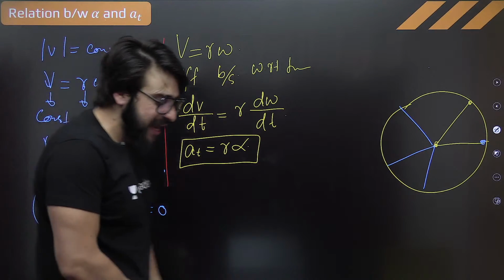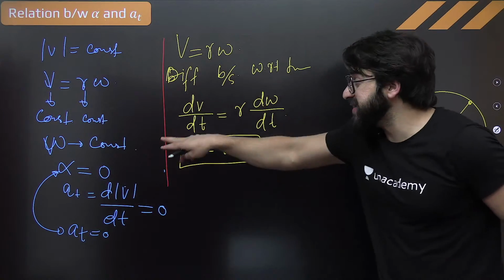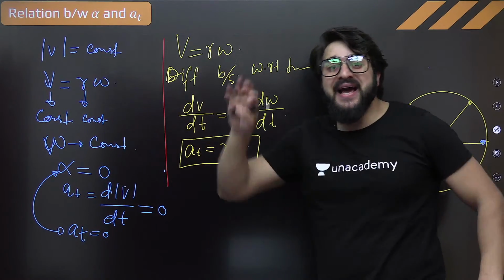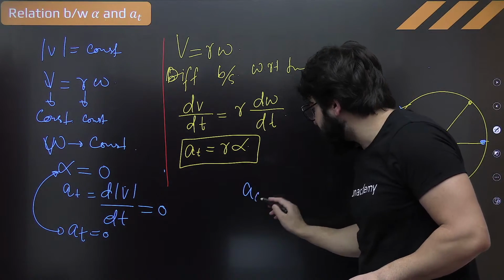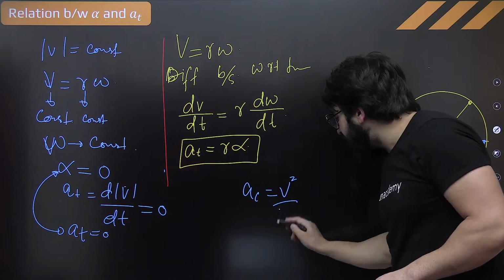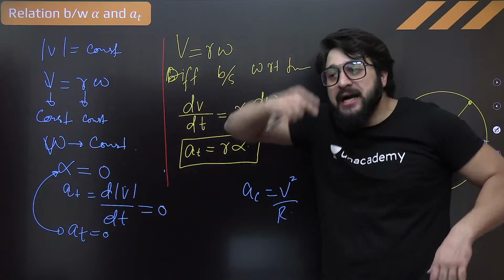Now you will say, sir, is it possible in this case that centripetal acceleration can be 0? Oh, no, that is not possible. We say centripetal acceleration AC is V square by R. Forget about that. That comes because of the direction.